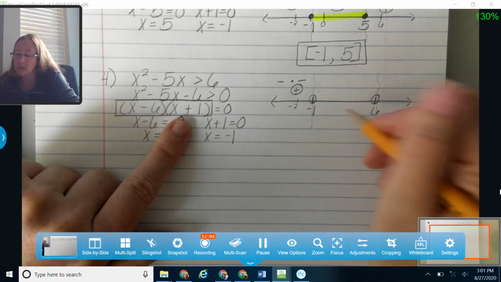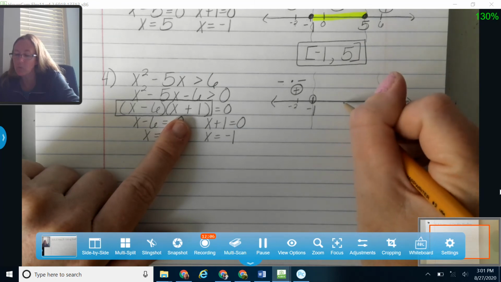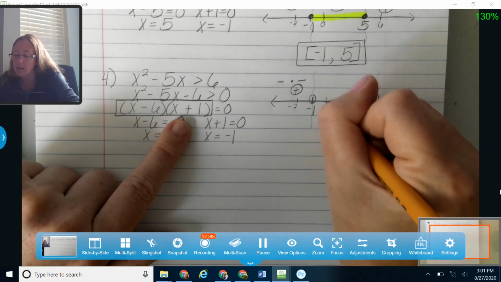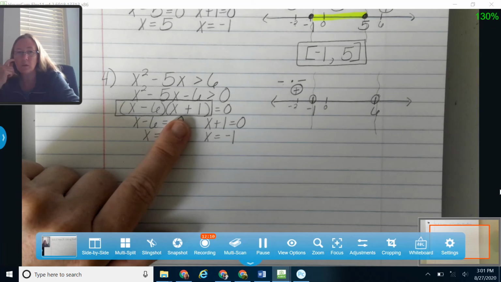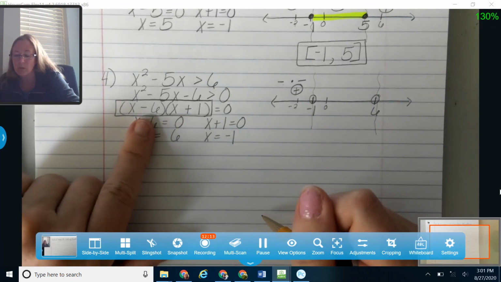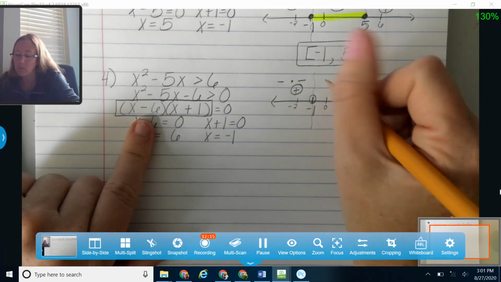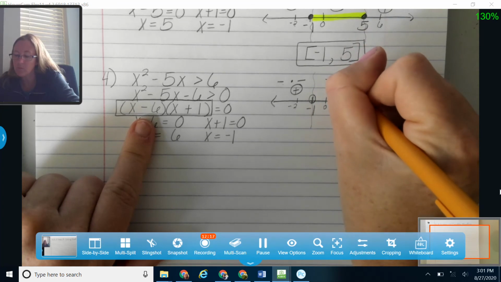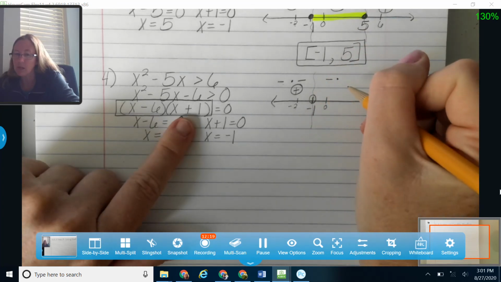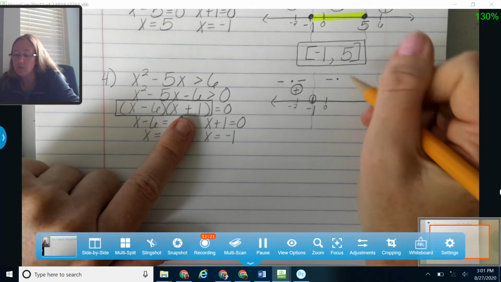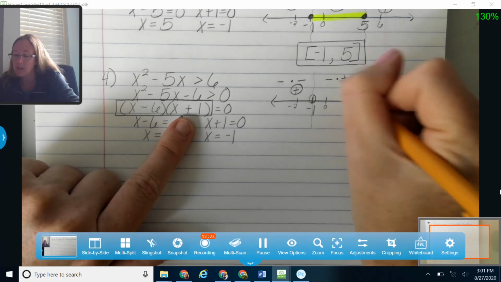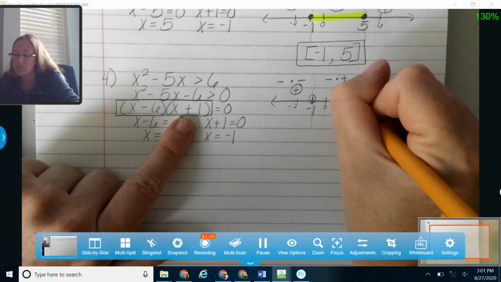Okay, between negative 1 and 6, I could pick any. I could pick 1, 2, 3, 4. But again, if you can use 0, go ahead and use 0. 0 is always a nice number to use. Okay, so 0 in right here would give me negative 6. That's a negative. And 0 in right here would give me 0 plus 1. So that gives me 1. That's a positive. And a negative times a positive gives me a negative.